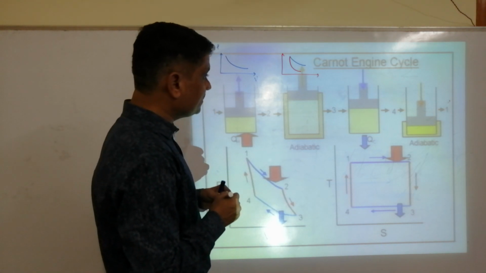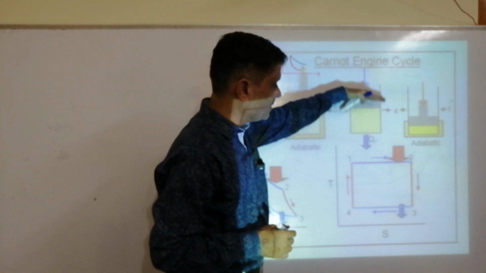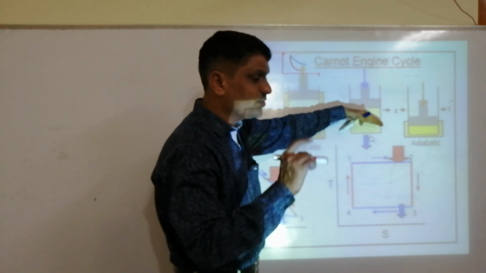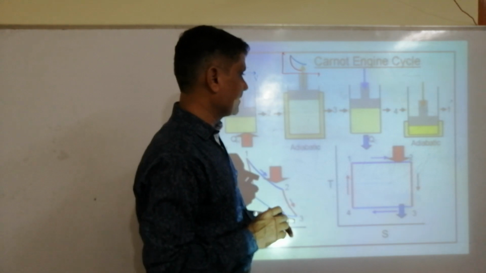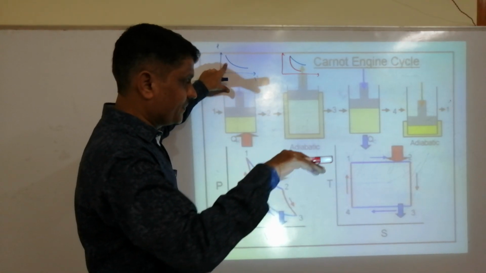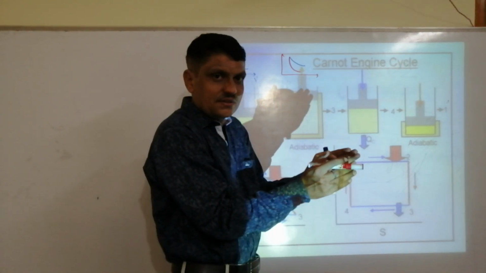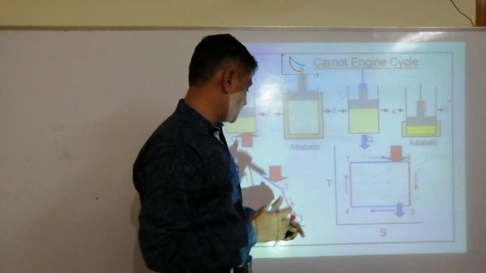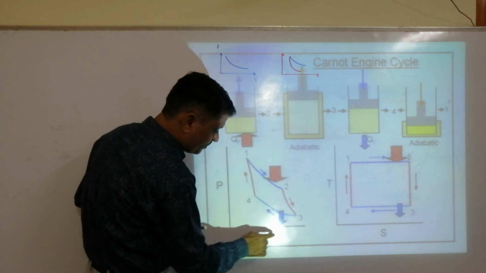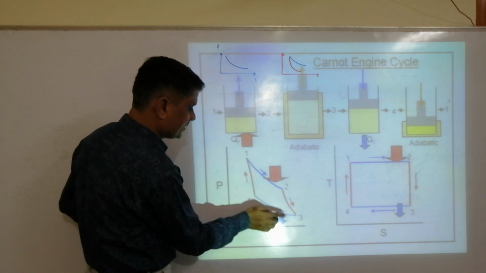Next, third, it is placed on the sink. It is compressed. As I told, it is isothermal compression. Isothermal means the nature of the graph remains the same. While compressing, volume decreases, pressure increases.